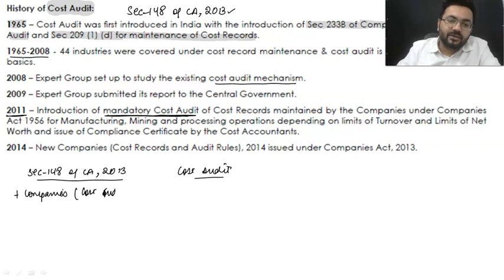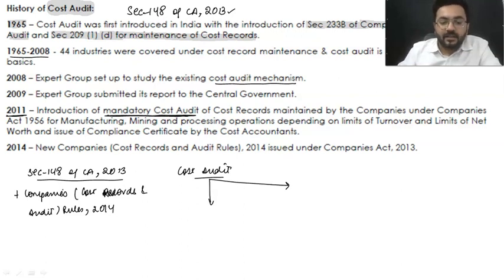Cost Records and Audit Rules 2014. Rule number 3 in these rules talks about who is required to keep cost records and who is required to go under a cost audit. Now there are particularly two tables. The very first is table number A, and the next is table number B. Right? Table number A talks about certain kinds of regulated sectors.